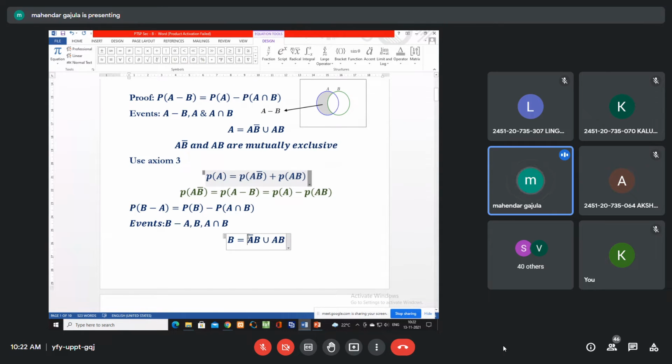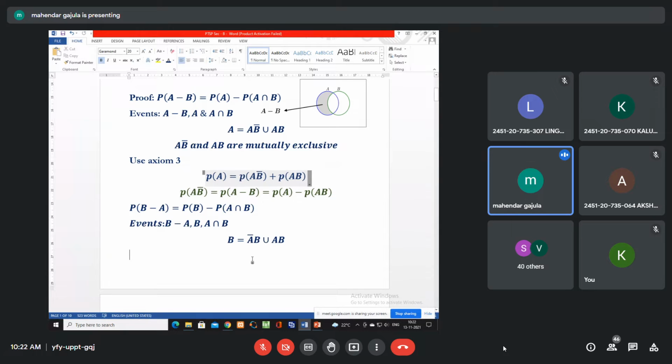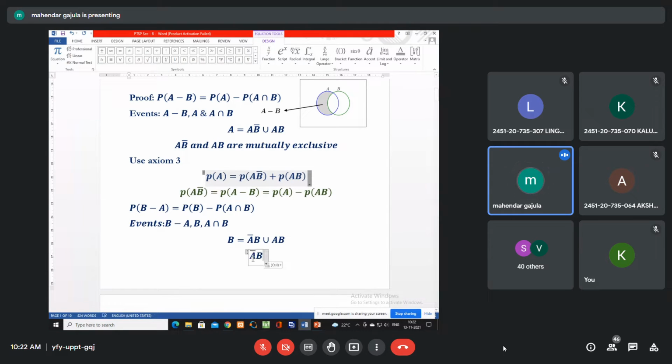Now, here A bar B and AB are mutually exclusive. Let me write it another way: A bar B intersection AB. Now tell me, what is this? A bar B intersection AB is equal to what? Null set. So, mutually exclusive. Right. Now let us use axiom 3.